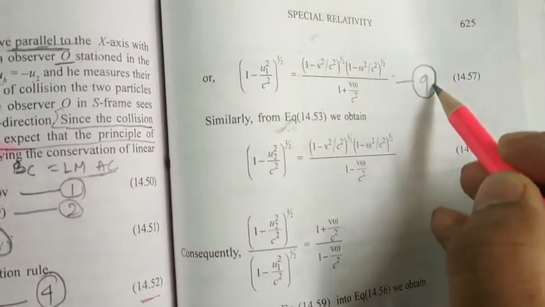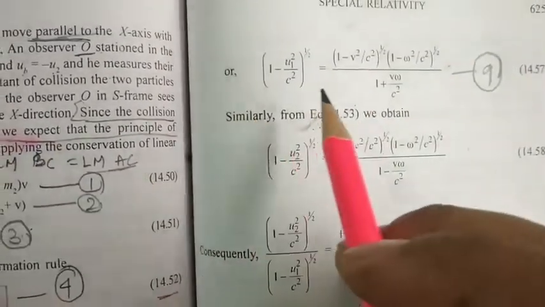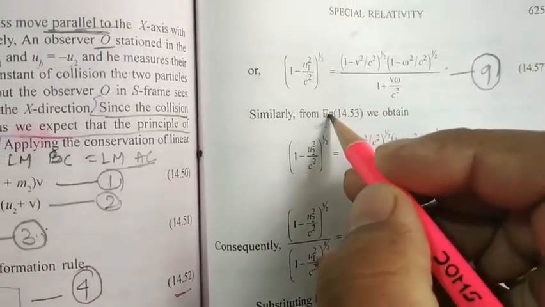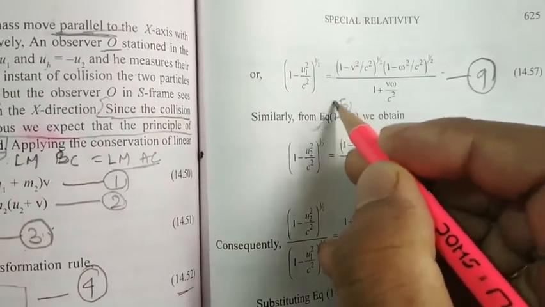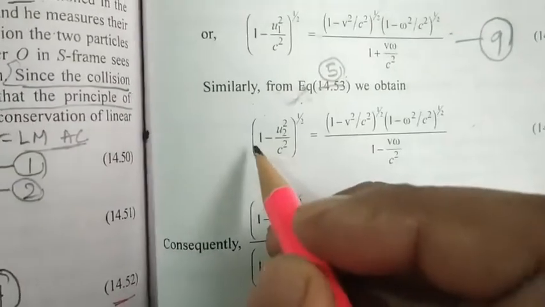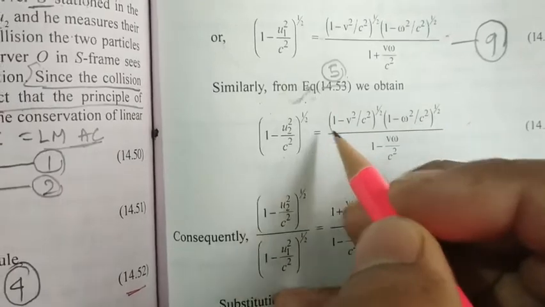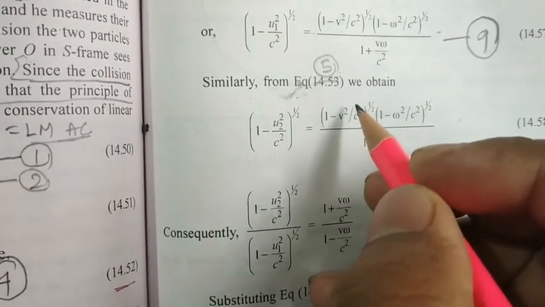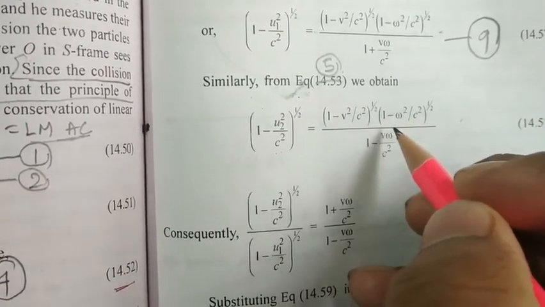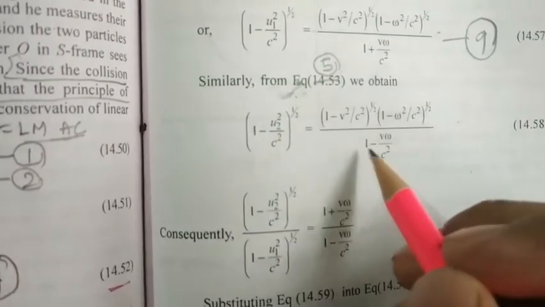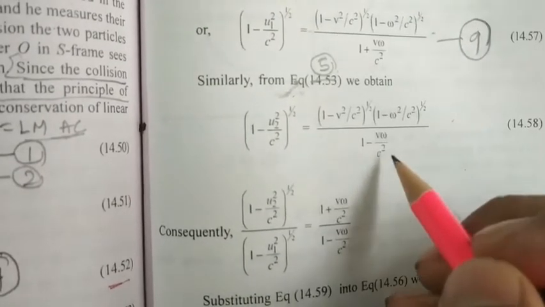Okay, so these things we found by using equation number 4. Similarly, from equation number 5 we can obtain that 1 minus u2 square by c square to the power 1 by 2 will be equal to 1 minus v square by c square to the power 1 by 2 into 1 minus omega square by c square to the power 1 by 2, whole divided by 1 minus v omega by c square.